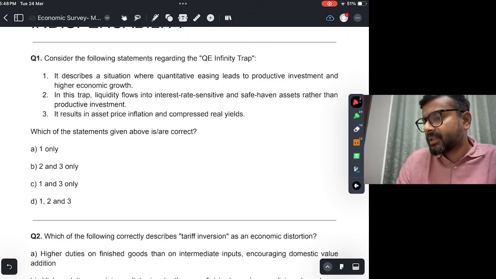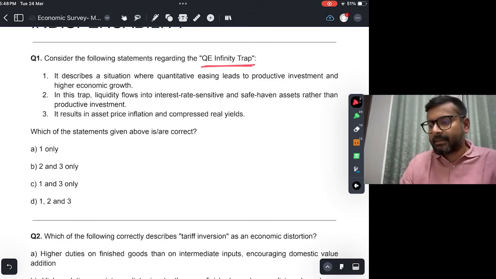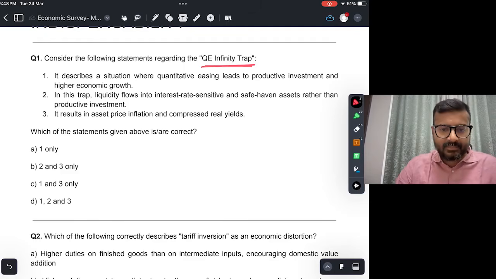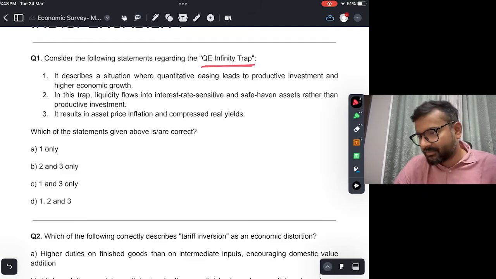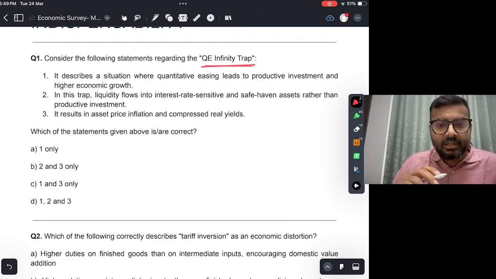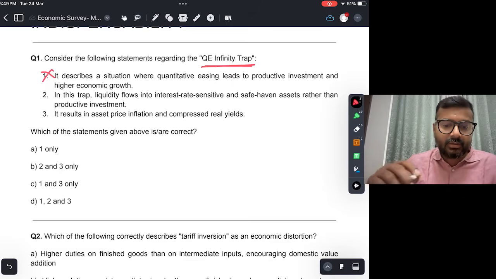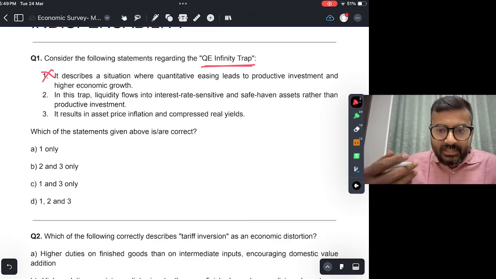But still, let's see. Consider the following statements regarding the QE infinity trap. Okay, QE infinity trap stands for quantitative easing infinity trap. All right. So it describes a situation where quantitative easing leads to productive investment and high economic growth. This is not true. Okay, ये गलत है. QE infinity trap, अगर trap है तो obviously it will not lead to productive investment and high economic growth.